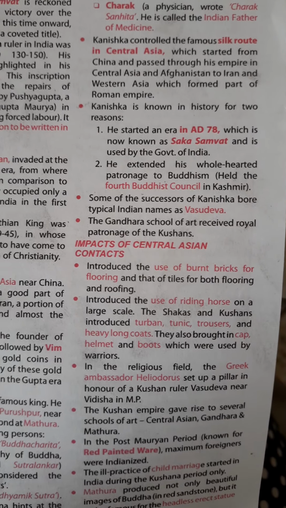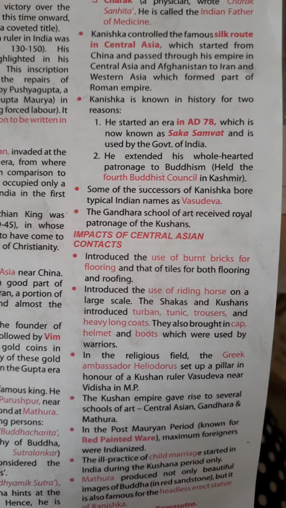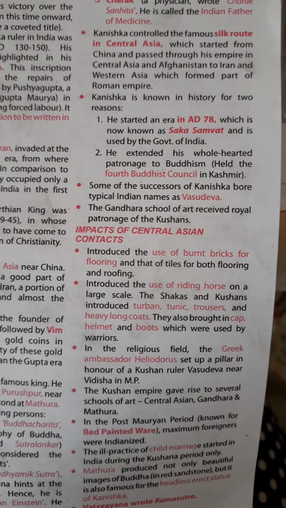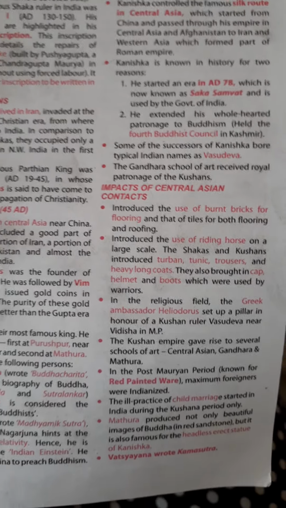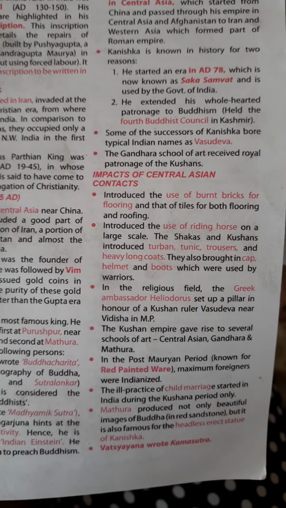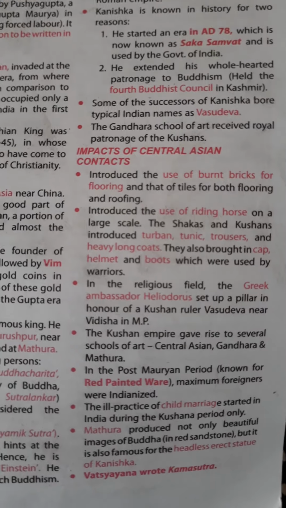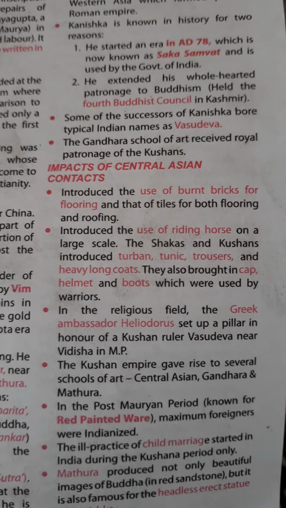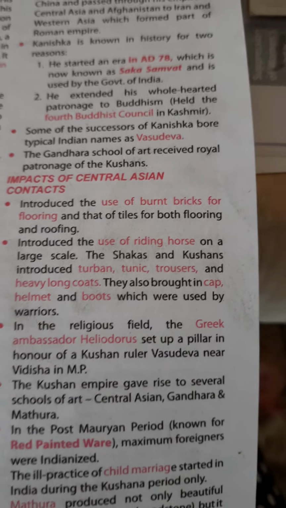Kanishka is known in history for two reasons. He started an era in AD 78, which is now known as Shaka Samvat and is used by the government of India. He extended his wholehearted patronage to Buddhism and held his fourth Buddhist council in Kashmir. Some of the successors of Kanishka bore typical Indian names such as Vasudeva. The Gandhara school of art received royal patronage of the Kushanas.